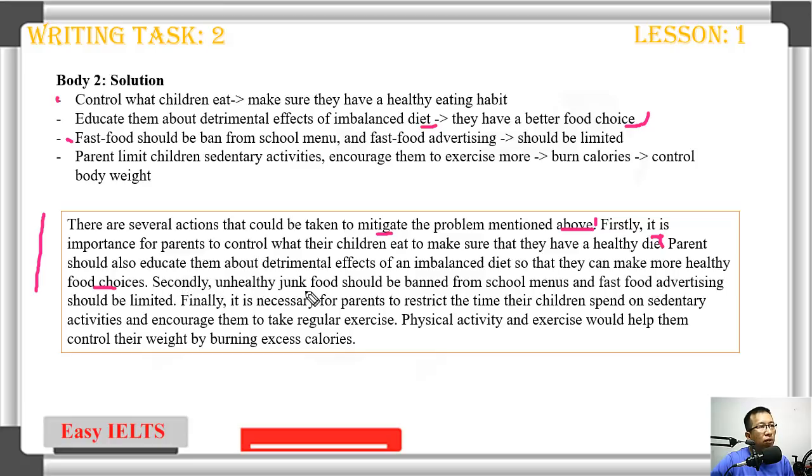Secondly, unhealthy junk food should be banned from school menus, and fast food advertising should be limited. And finally, it is necessary for parents to restrict the time that children spend on sedentary activities and encourage them to take regular exercise. Physical activity and exercise would help them control their weight by burning excess calories.